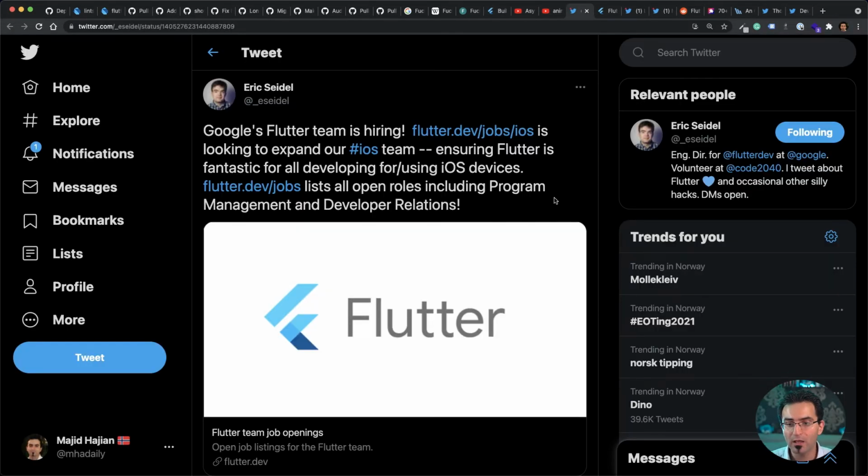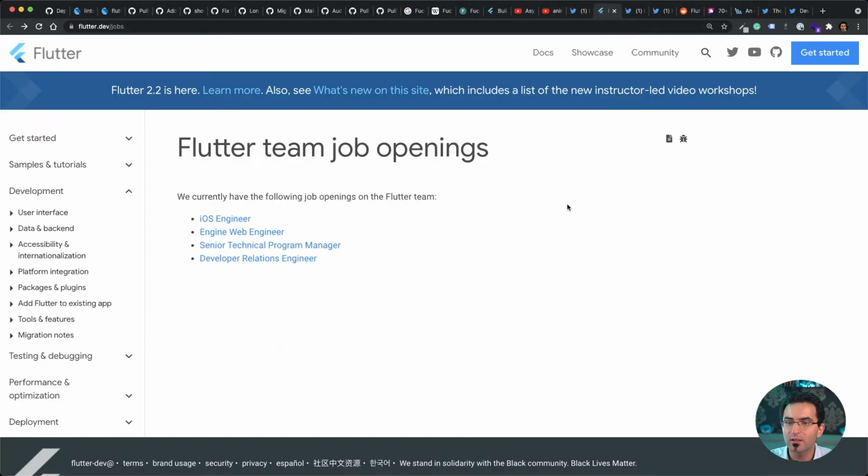And we knew that the Flutter team is hiring, but one more time, Eric Seidel has announced the list of jobs that the Flutter team is looking for. You can definitely check out flutter.dev/jobs, and you'll see there are 4 different job positions available.